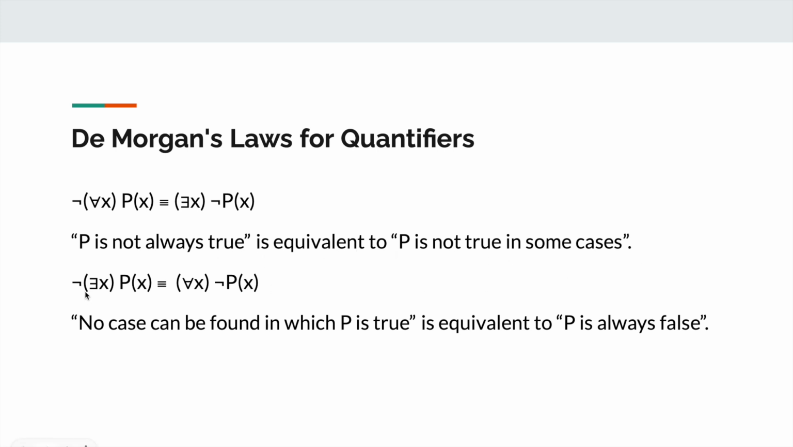Also, the negation of "there exists x such that Px is true" is equivalent to "for all x, Px is false". We may understand it as: no case can be found in which P is true is equivalent to P is always false.